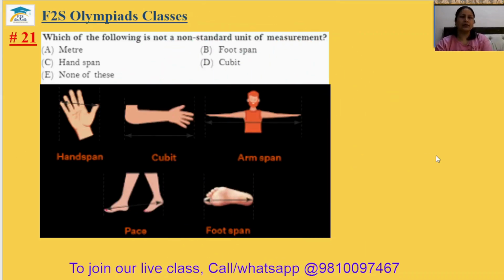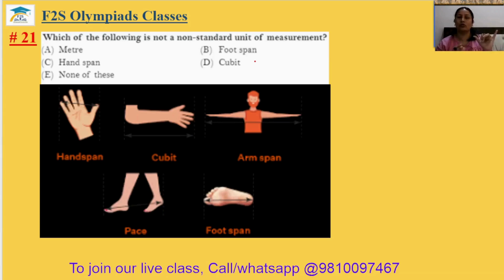Grade 6 Silver Zone Comprehensive Book, Chapter 7, Motion and Measurement of Distances. Question number 21, video part 2. Which of the following is not a non-standard unit of measurement? Non-standard unit means whose distance is not fixed for every unit. Like your hand span. The hand span can be different for every person.